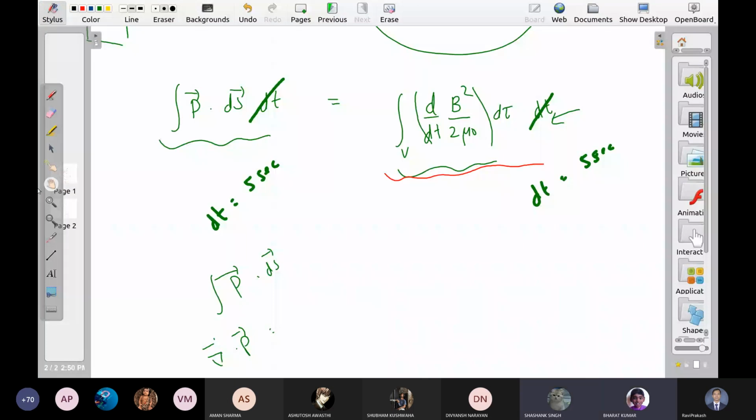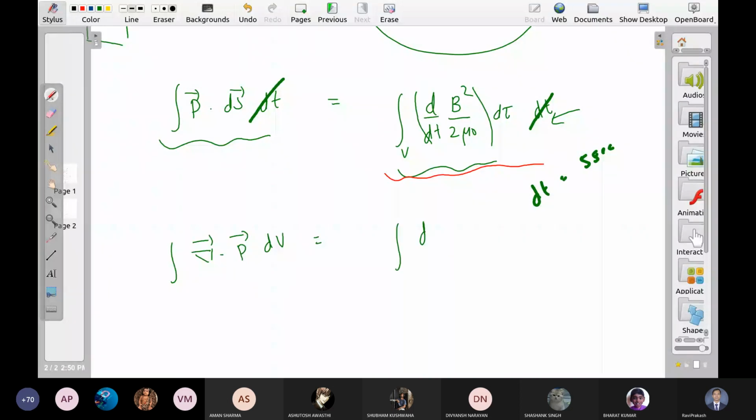Yes, sir. Del cross E, del minus del cross dot E over 2 mu epsilon. Sorry, left. There is a problem of minus sign. Please figure it out. This is d tau.